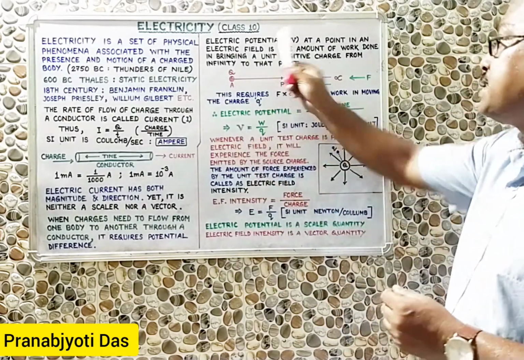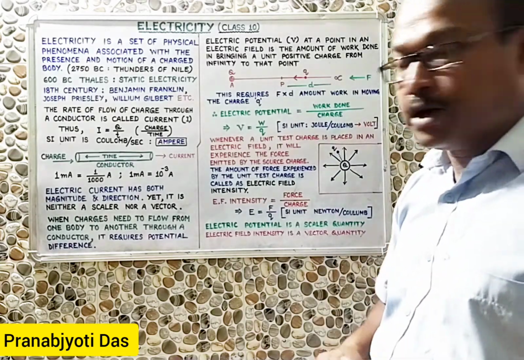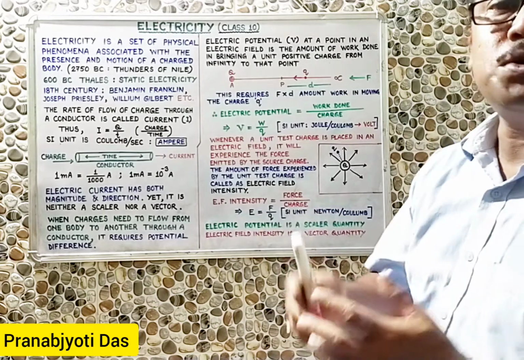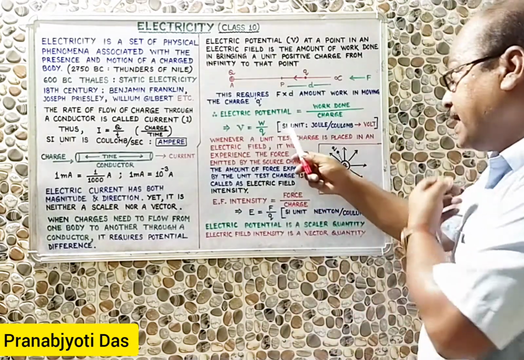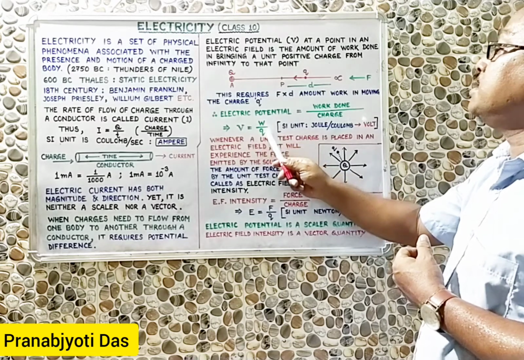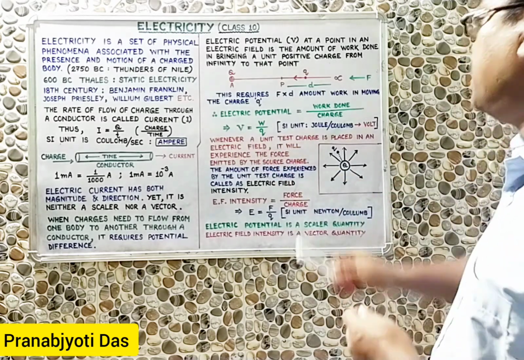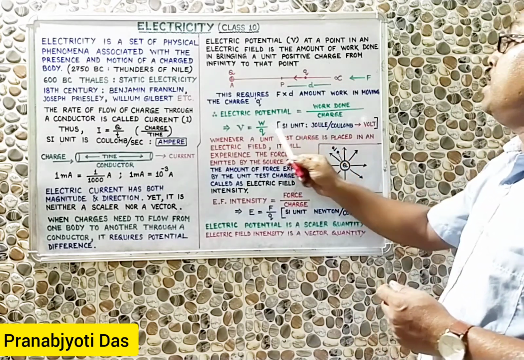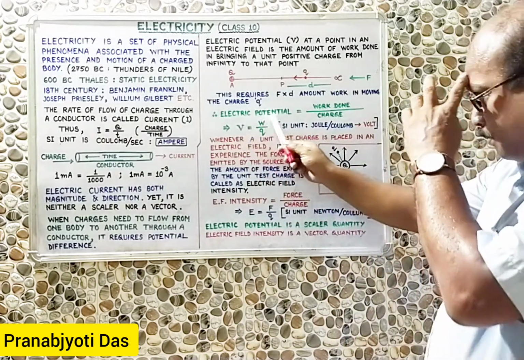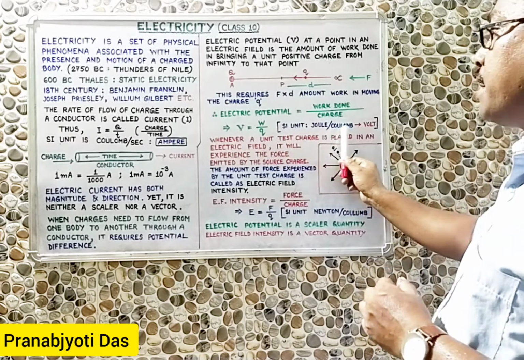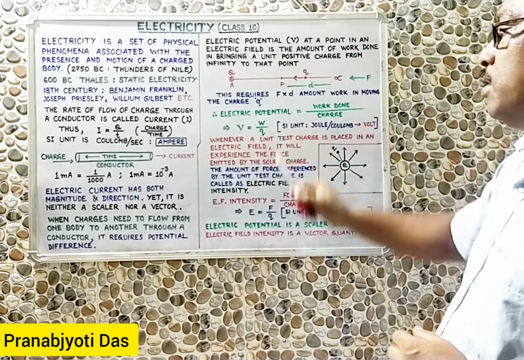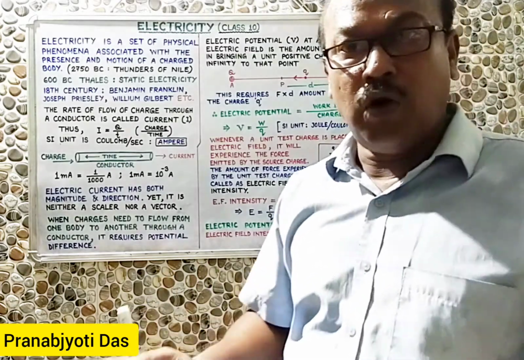So V represents electric potential. So what is electric potential? Electric potential is the work done per charge, means V is equal to W by Q. Here the SI unit of electric potential is the SI unit of work divided by the SI unit of charge. SI unit of work is joule and SI unit of charge is coulomb. So SI unit of electric potential is joule per coulomb. This joule per coulomb has been given a new name, and that is called volt.